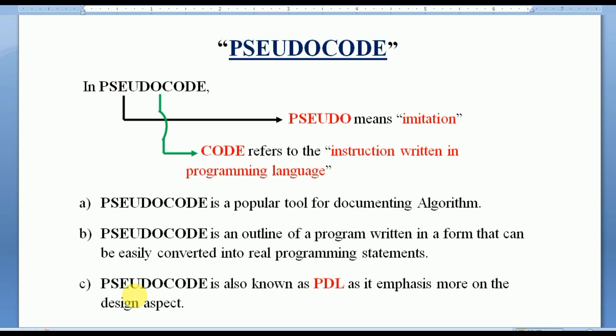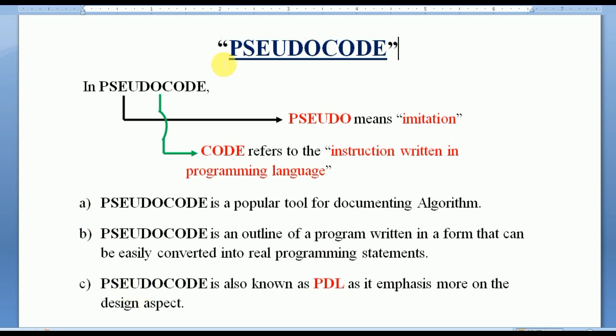Dear students, before starting the video, I request you all not to skip it. Watch it till the end and I can assure you that your concepts regarding pseudocode will be cleared fully. So let's begin our topic today, pseudocode.